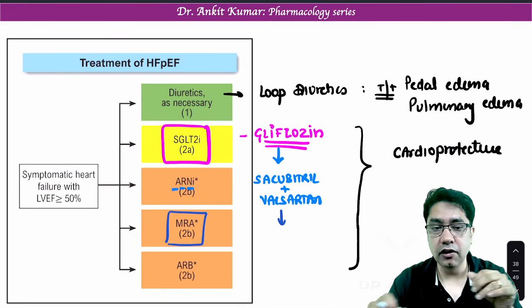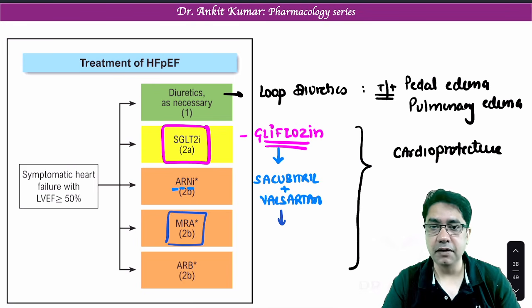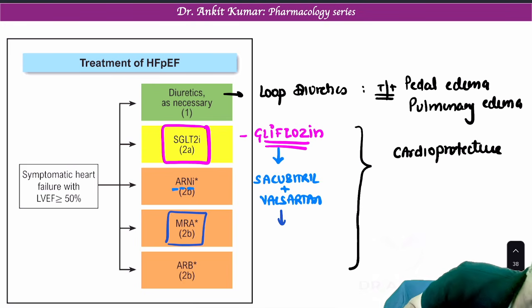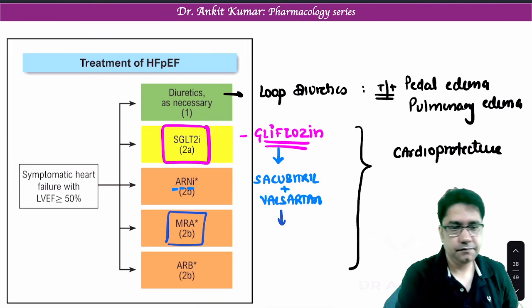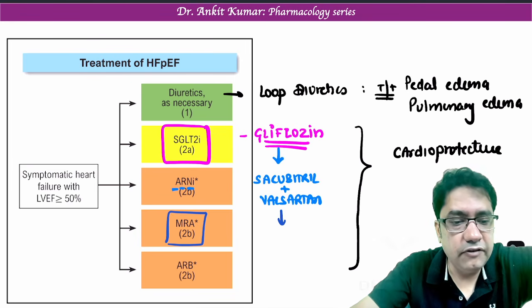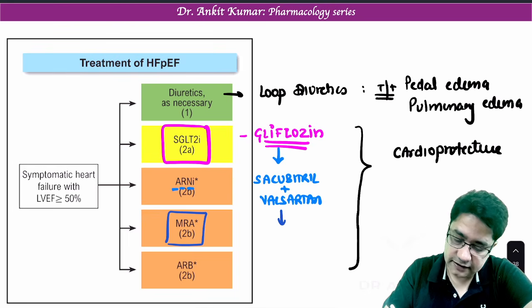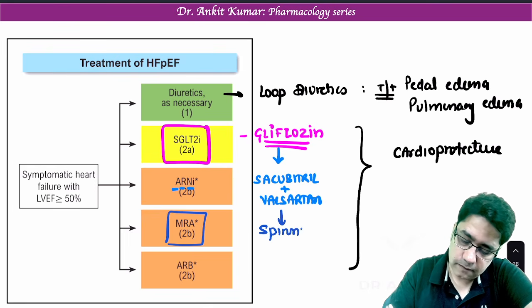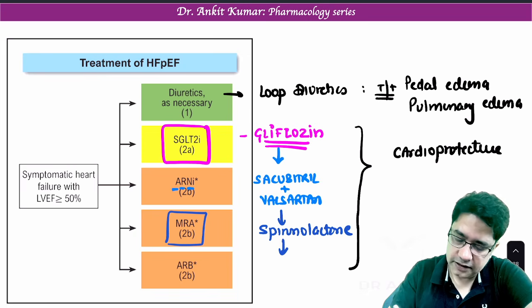MRA is mineralocorticoid receptor antagonist. A very famous drug we all know among mineralocorticoid receptor antagonists is spironolactone. So it blocks aldosterone or mineralocorticoid receptor, which damages heart.